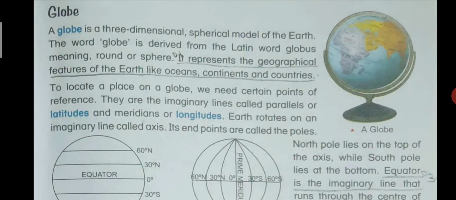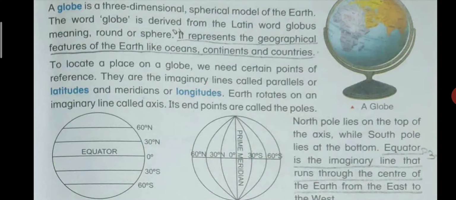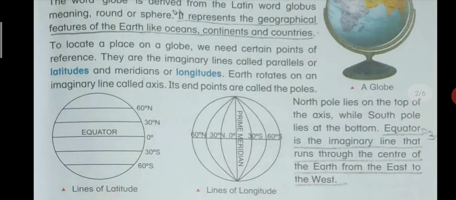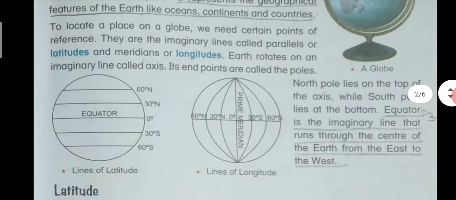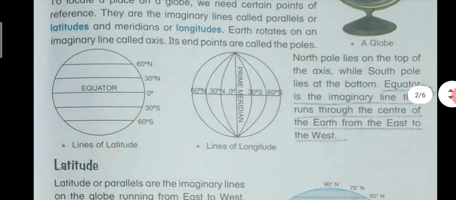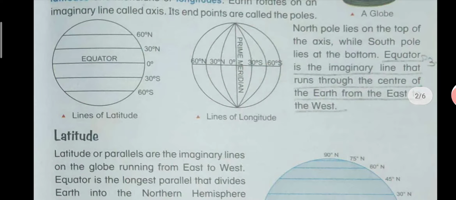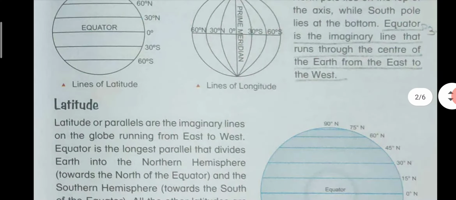To locate a place on the globe we need certain reference points. They are imaginary lines called parallels or latitudes, and meridians or longitudes. The earth rotates on an imaginary line called its axis. Its end points are called the poles. The North Pole lies at the top of the axis and the South Pole at the bottom. The equator is the imaginary line that runs through the center of the earth from east to west.